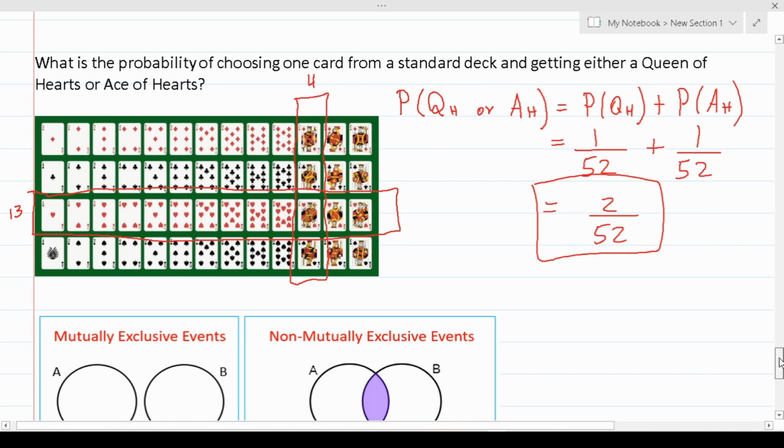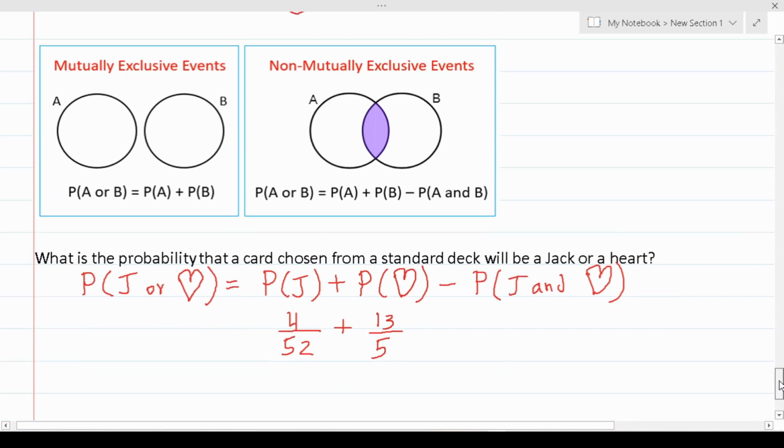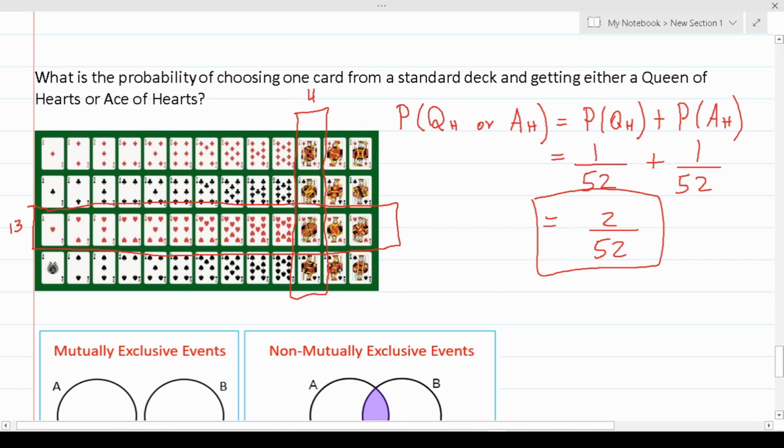So the odds of picking a heart are 13 over 52. And if we take a closer look, we can see that we have this jack, which is also a heart. As we can see, there is overlap between these two events.